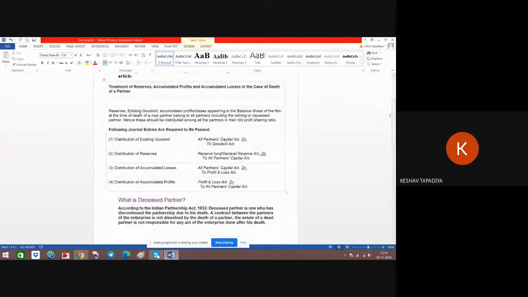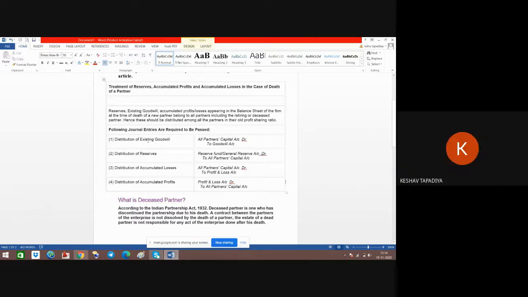Treatment of reserve, accumulated profit, and accumulated losses in case of death of a partner. Reserve, existing goodwill, accumulated profit, and losses appear in the balance sheet of the firm at the time of the death of a partner, and belong to all the partners, including the retiring or deceased partner. Following are the general entries required to be passed.